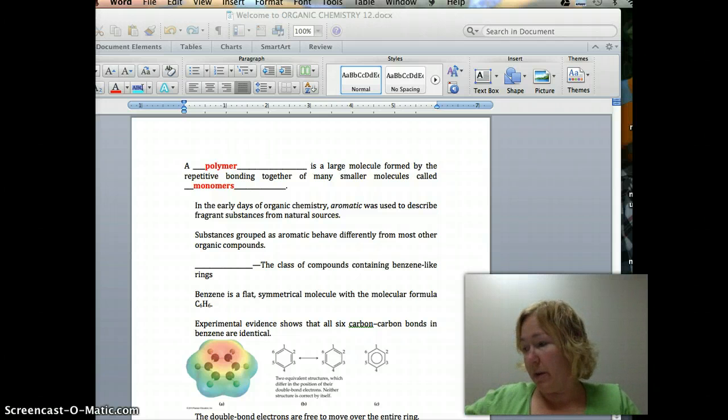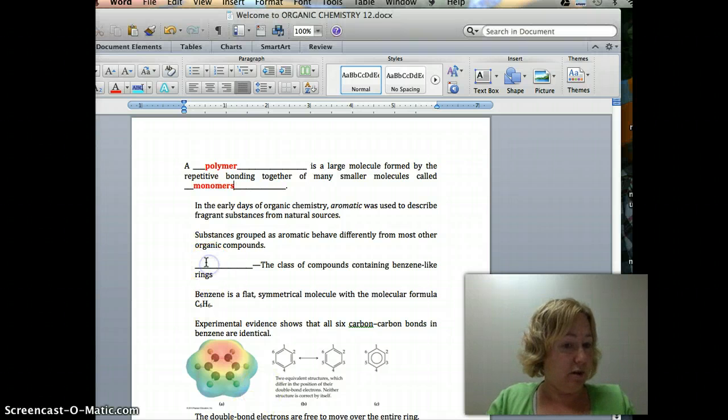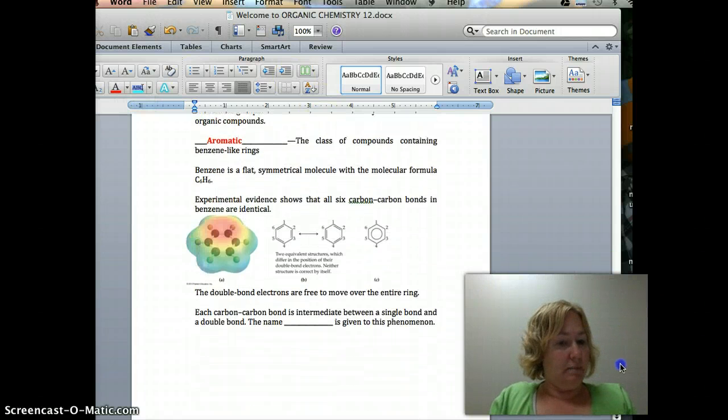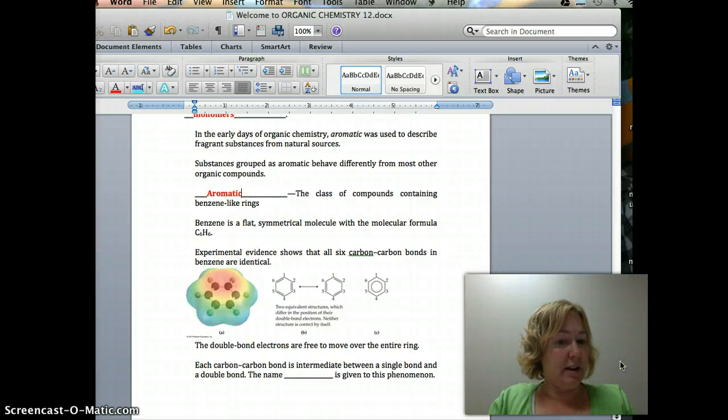Aromatic. So you have your aromatic rings like this. Remember we talked about those? They have a smell. They're aromatic. In the early days, aromatic was used to describe fragrances. Now we know these are aromatic. We're just calling them aromatic: the class of compounds containing benzene-like rings. So aromatic rings, they're benzene.